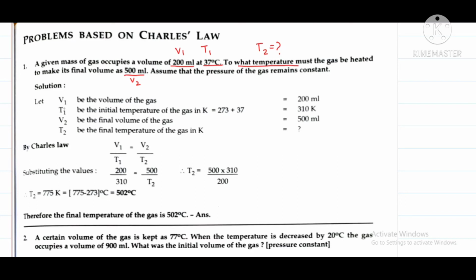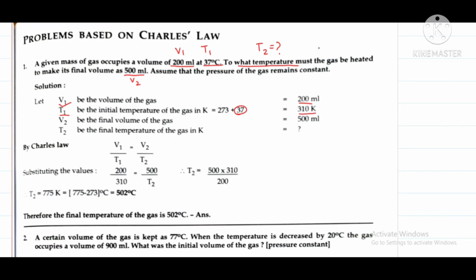So now we will write V1 is 200 ml. T1 is 37 degrees Celsius, but for numericals we always have to convert it into the absolute scale, that is the Kelvin scale. So 37 plus 273 will be 310 Kelvin.